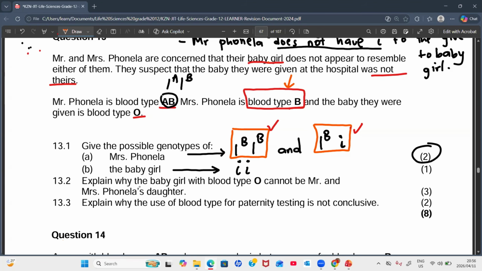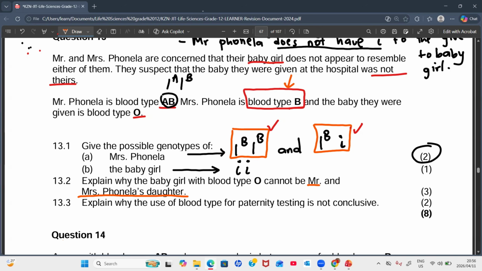But when the question says, explain why the baby girl with blood type O cannot be Mr. and Mrs. Fonella's daughter, they are combining all the parents together to say that this child is not their child. So try your best. Once we say that the child does not belong to the father, it means that it's not their child. Get the English right: say that it's not their child.